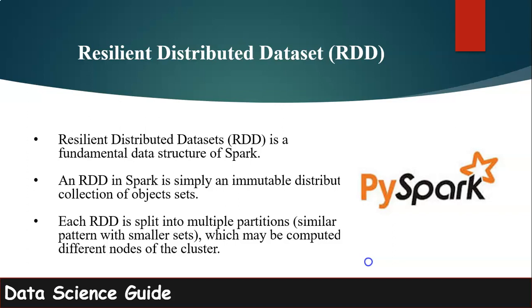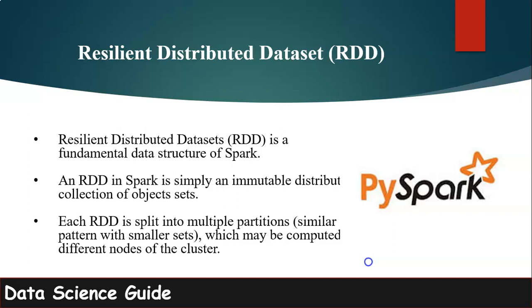Each RDD is split into multiple partitions. We call them smaller sets, which may be computed on different nodes of the cluster. So, RDD simply is the fundamental data structure of Spark. And we should remember that RDDs are immutable, so we cannot change them, but we can transform them. And that's what we are going to see when we start the practical lessons.